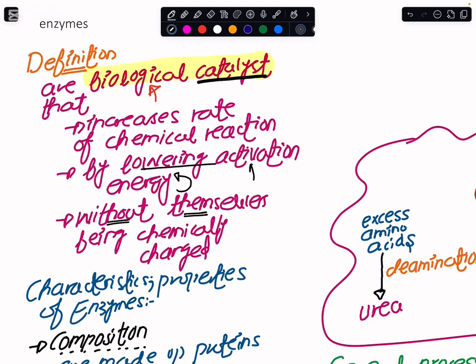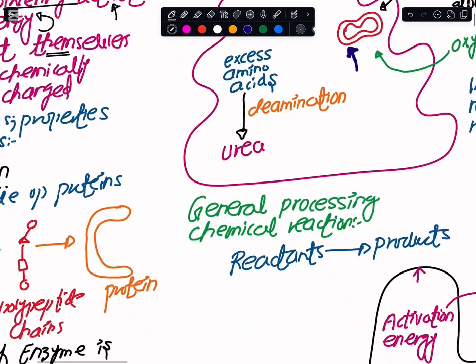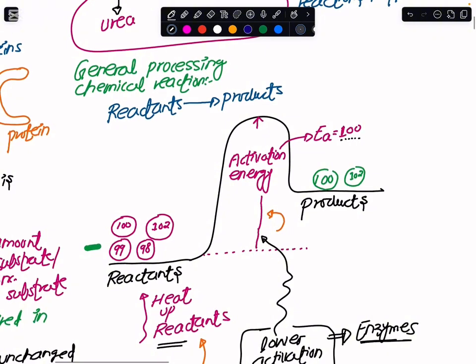So let us try to see what is the meaning of this word activation energy. Now you see that wherever chemical reactions are taking place, there are two things that we have to be bothered about. We will have these reactants, and these reactants have to convert into the products. Whenever the reactants have to convert into the products, there is some kind of a barrier which these reactant particles have to cross. And if they are not able to cross that energy barrier, ultimately we will not have the products out of it. So this barrier which the reactant particles have to cross, we call this the activation energy.